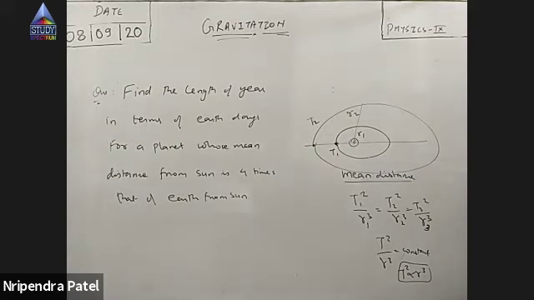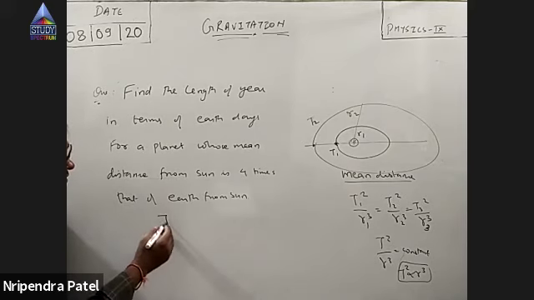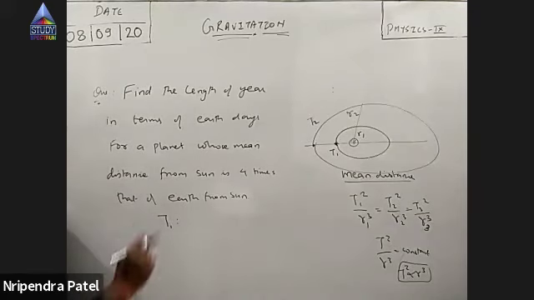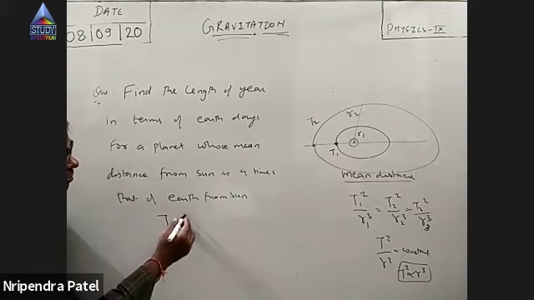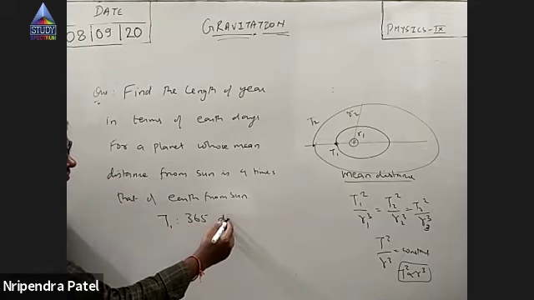It won't take that much time. See, let us assume the first planet is Earth, so Earth's time period is 365 days.